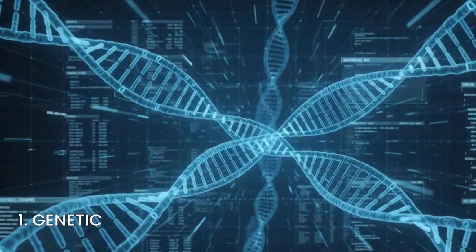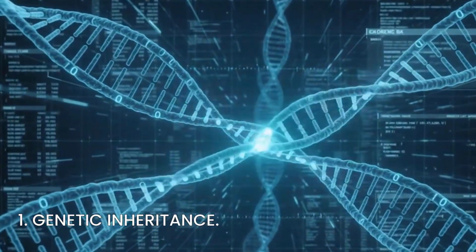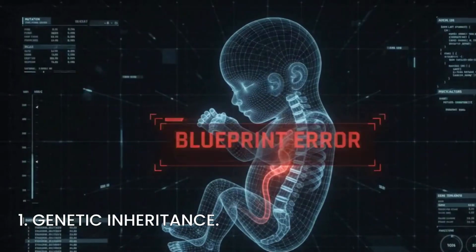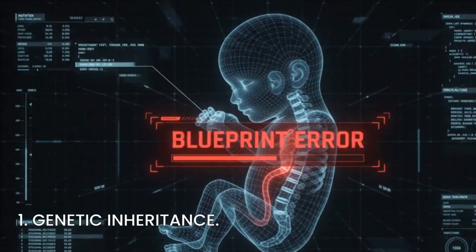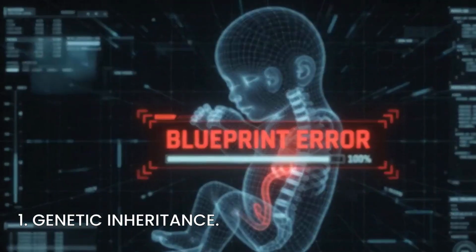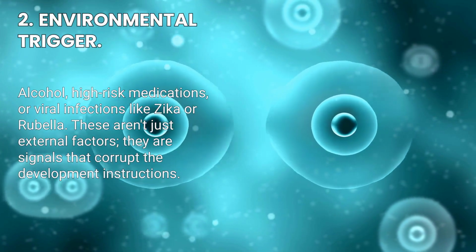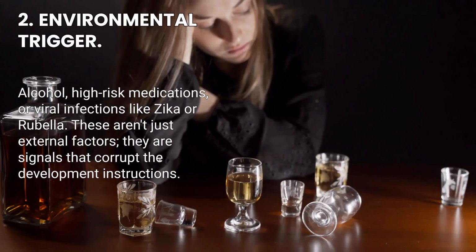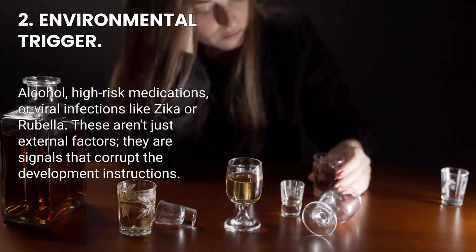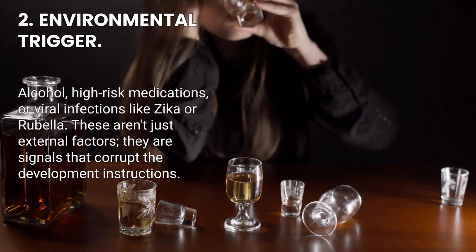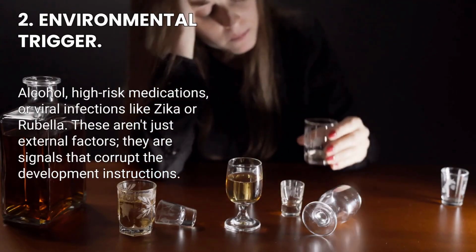First, the inherited code. Sometimes, a recessive gene from both parents meets to create a mutation. This is the blueprint error. It's not an accident, it's a pre-programmed risk. Second, the environment. This is the architect's intervention. Alcohol, high-risk medications, or viral infections like Zika or rubella. These aren't just external factors, they are signals that corrupt the development instructions.